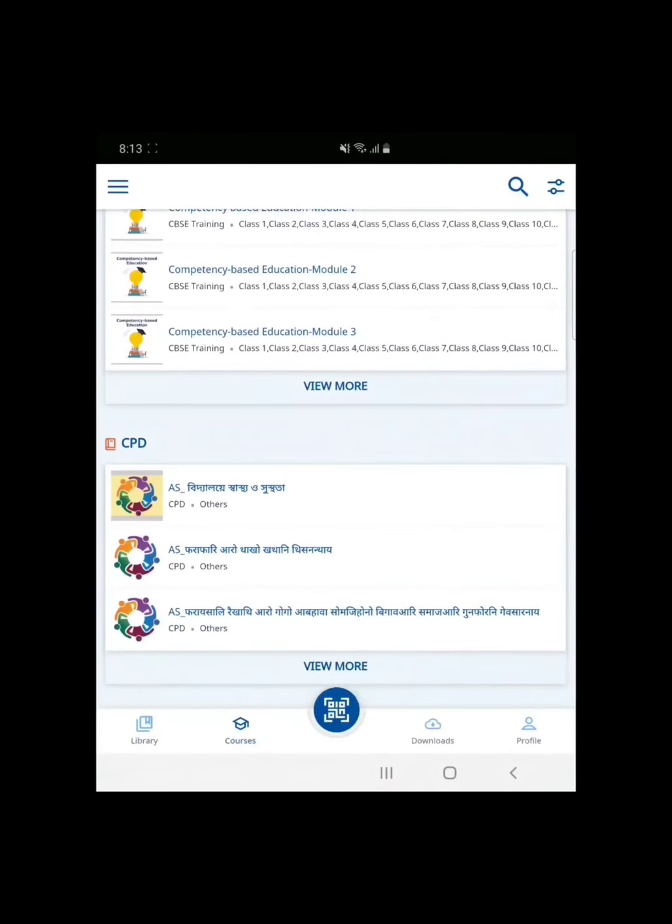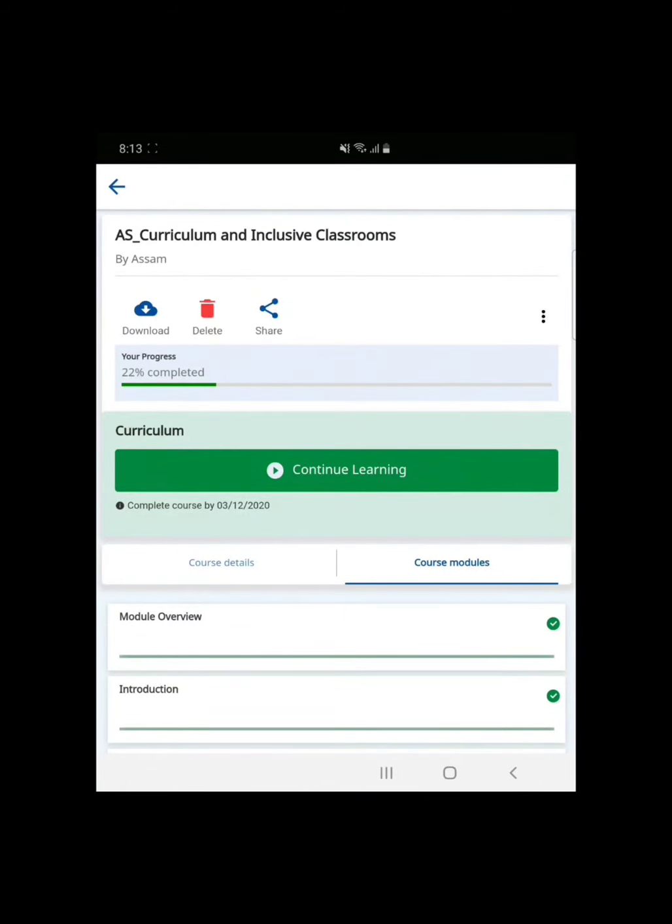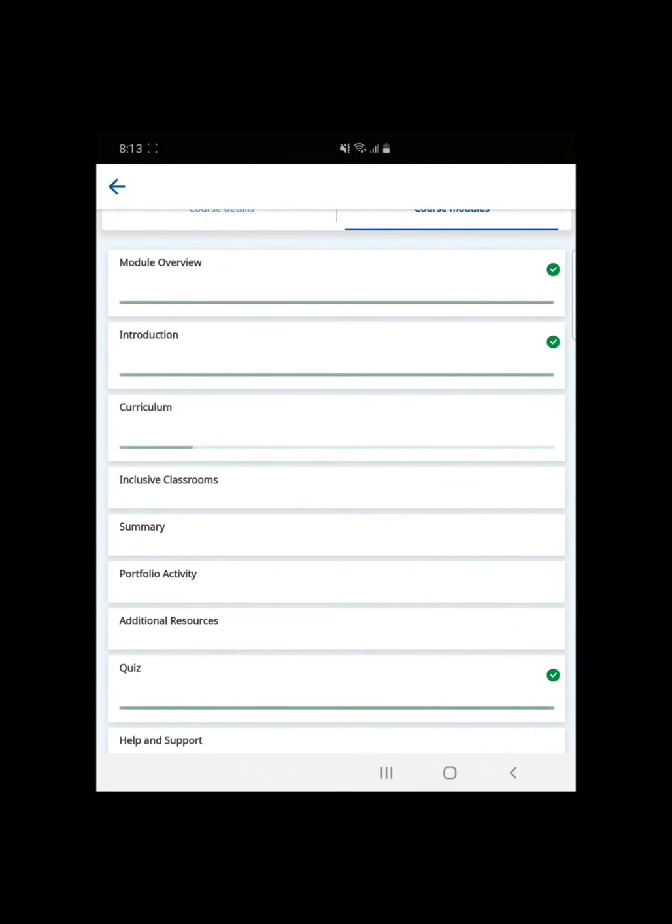innovative one. See this one, yes. Curriculum and inclusive classroom. This is the Nishtha one. You have to click there. It is showing 22% completed. That means I have already done some of the modules of Nishtha. So my program is partially done and I have to do a few more modules.